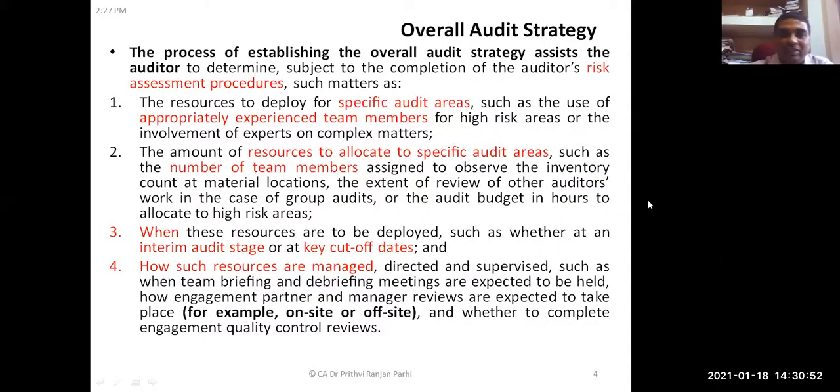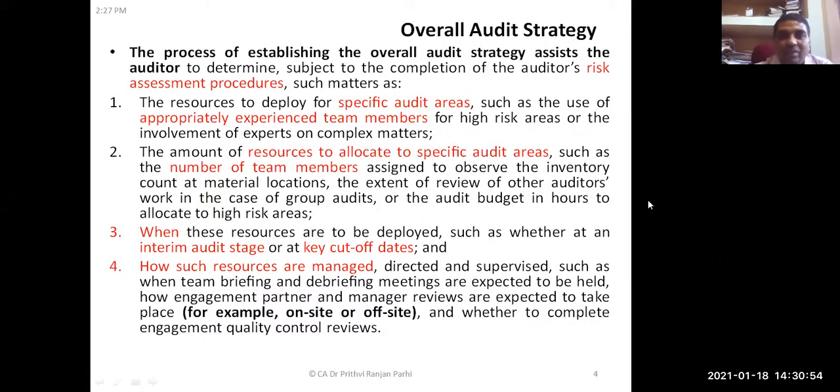Under substantive procedures, the auditor goes for vouching, verification, etc., and actually tests whether the financial statement shows a true and fair view or not. Did you understand? In appropriate time, we will learn what these procedures are when we learn audit procedures again.